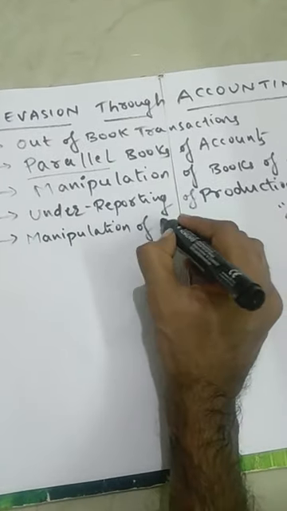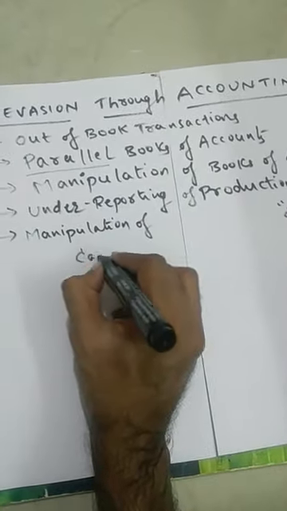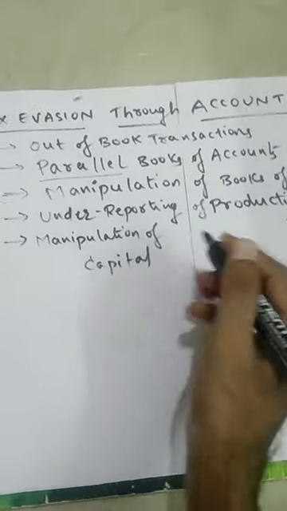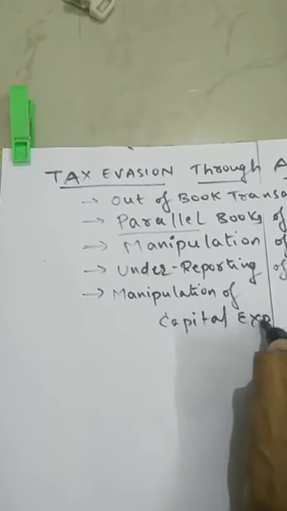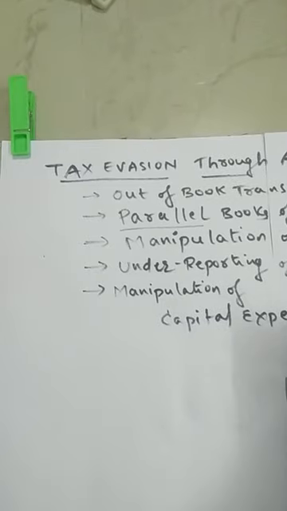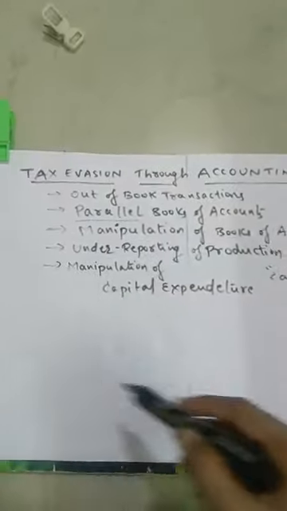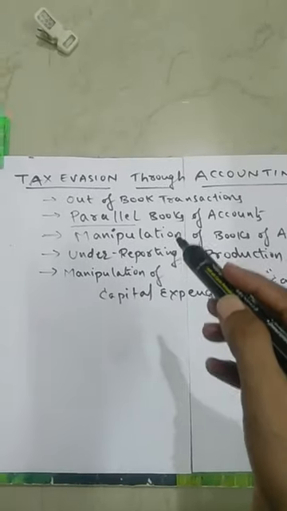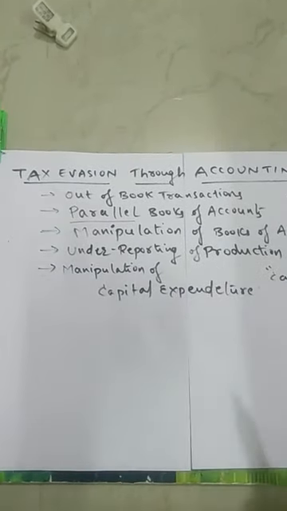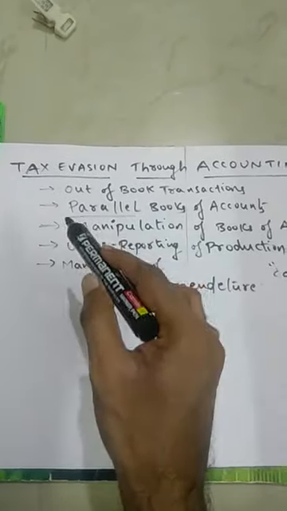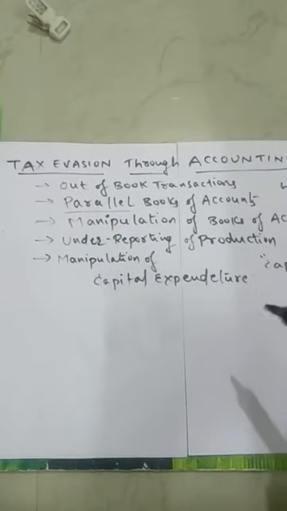This is what we call manipulation of capital expenditure. These are the various things which are done by business people to avoid tax by using the accounting system.